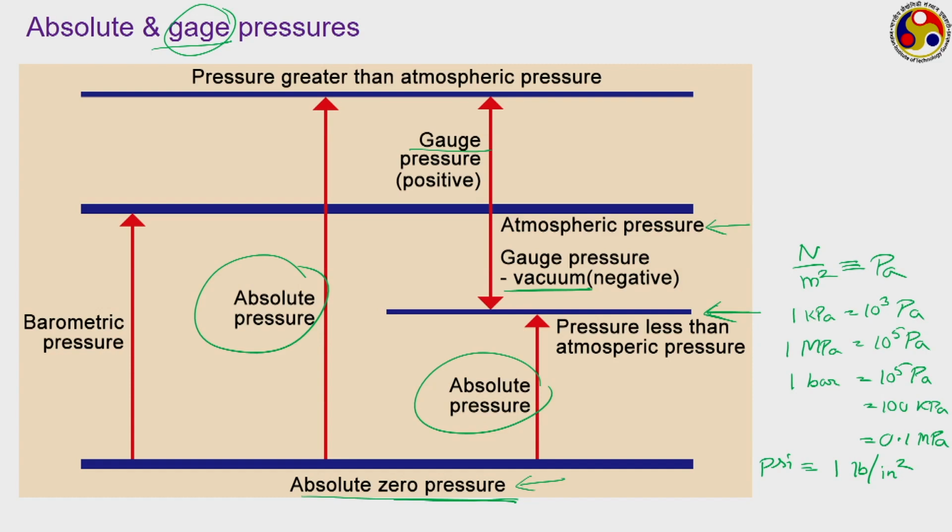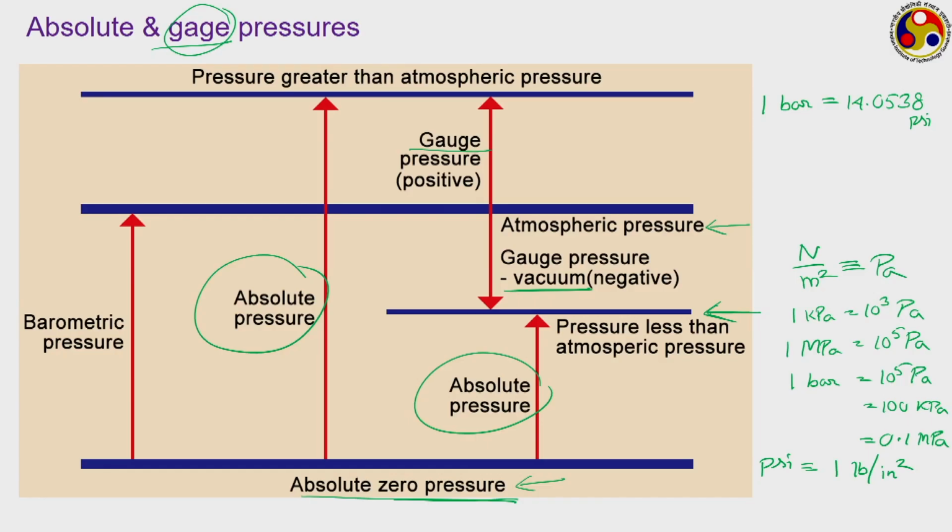Now, what is the conversion factor between the two? We can easily put the relation between kg and pound and meter and inch, and you will get that 1 bar is equal to 14.5038 psi.